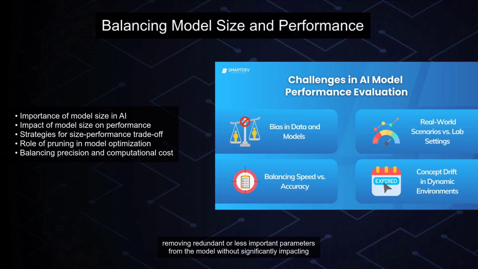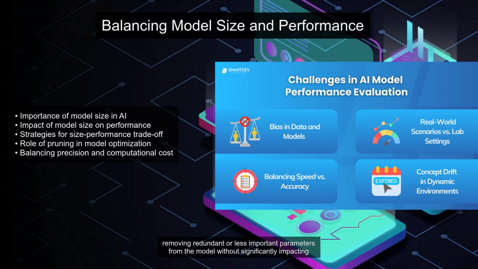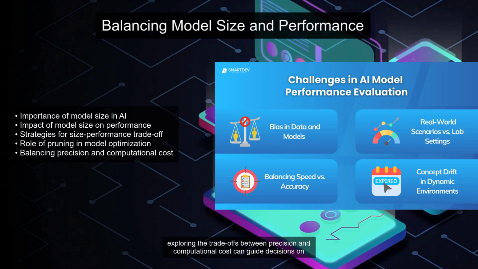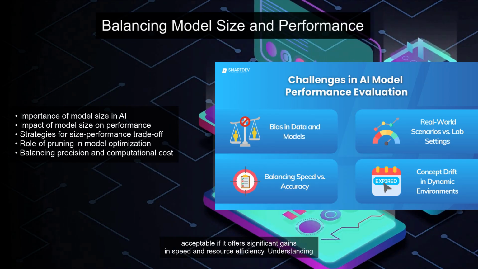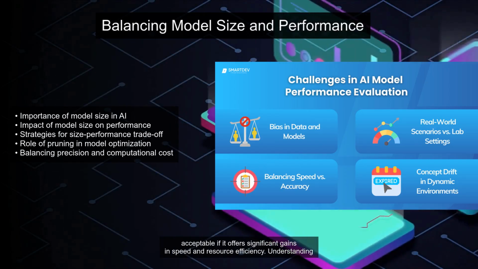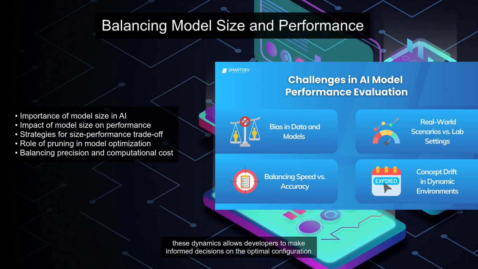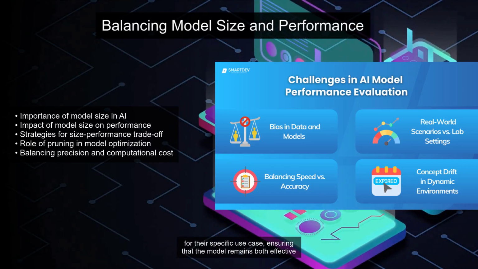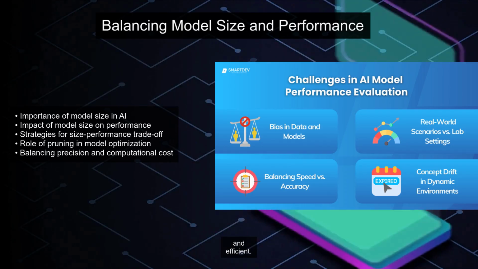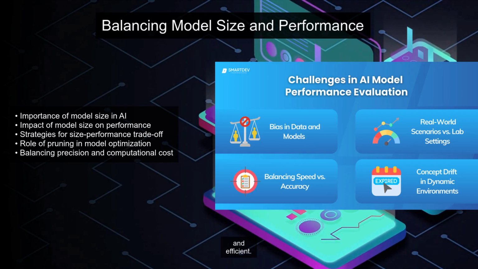One strategy is model pruning, which involves removing redundant or less important parameters from the model without significantly impacting its accuracy. This reduces the overall size of the model, making it more efficient to run while maintaining a high level of performance. Additionally, exploring the trade-offs between precision and computational cost can guide decisions on model architecture. In some cases, a slightly less precise model may be acceptable if it offers significant gains in speed and resource efficiency. Understanding these dynamics allows developers to make informed decisions on the optimal configuration for their specific use case, ensuring that the model remains both effective and efficient.